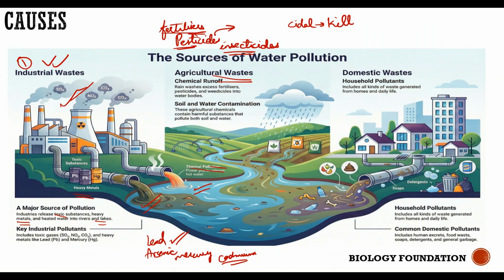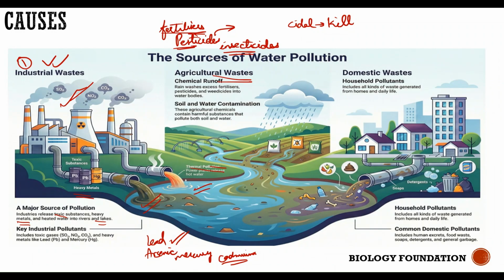So when farmers use these fertilizers, pesticides and insecticides, the good side is that fertilizers provide proper nourishment to the plant, and pesticides and insecticides protect the plant from pests and insects. But out of the 100% of fertilizers, pesticides and insecticides that the farmer uses, maybe the plant utilizes only 30 to 50.